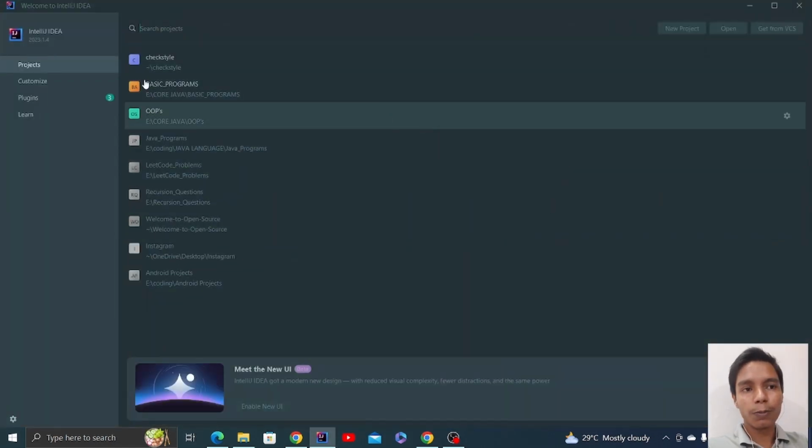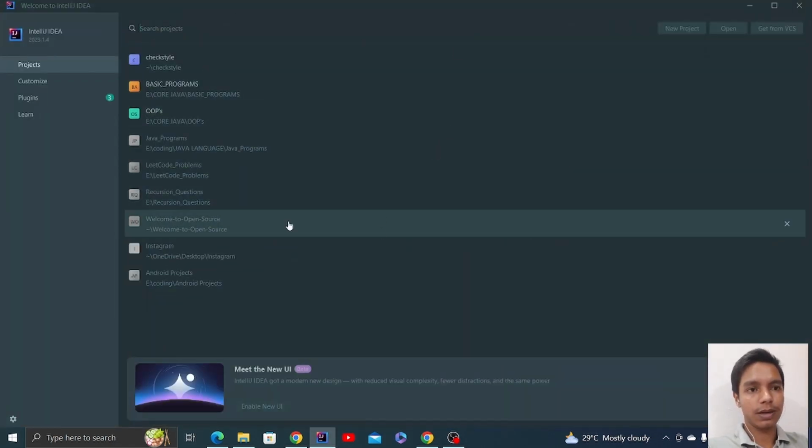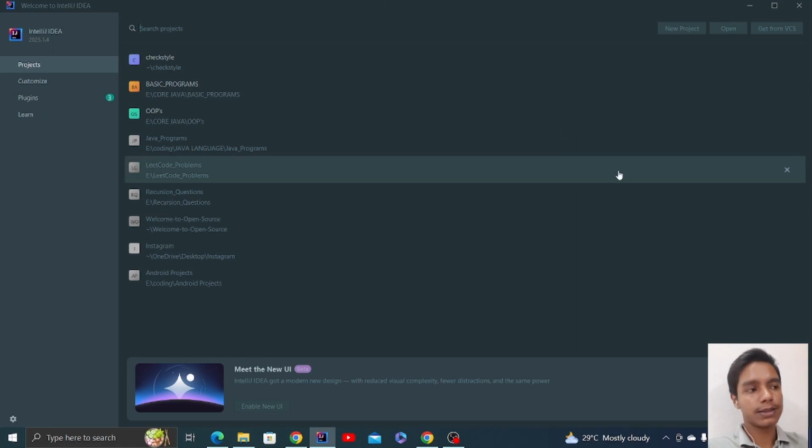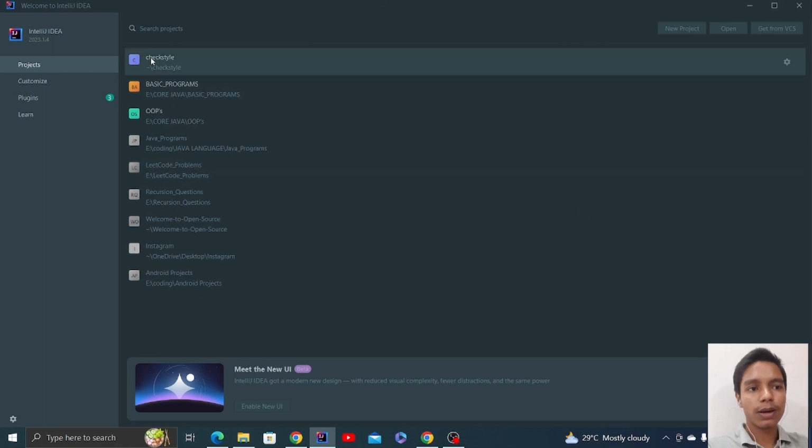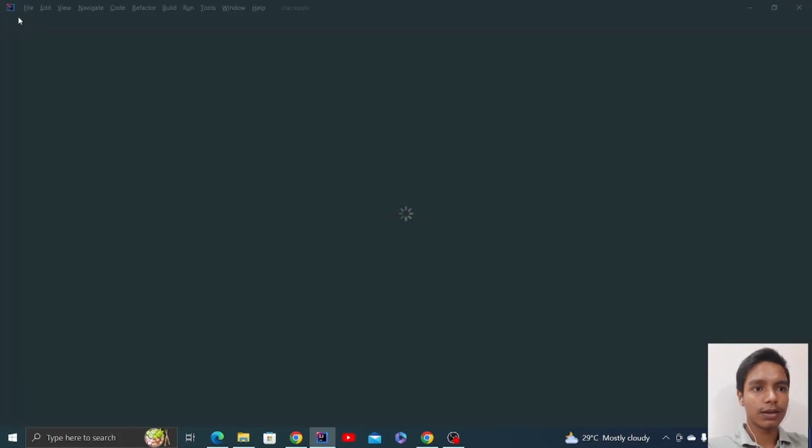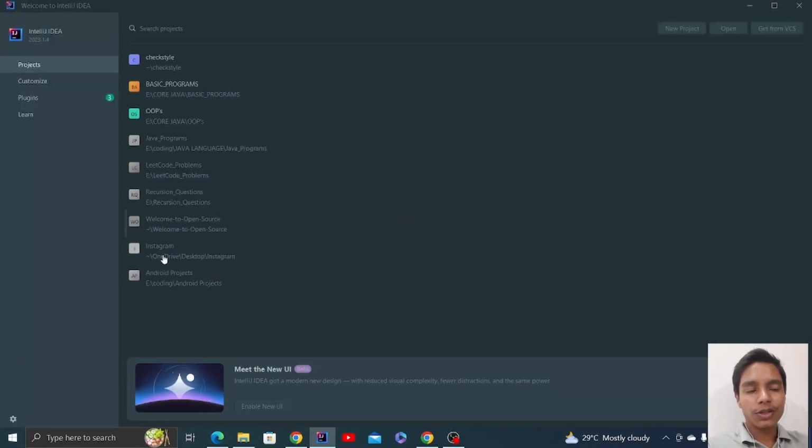Once you open IntelliJ, the first UI would be this. Don't worry about these projects. These are the projects that I have already worked on, and if you are new to IntelliJ, there would be no project listed over here. So don't worry about it. You have to start a new project.